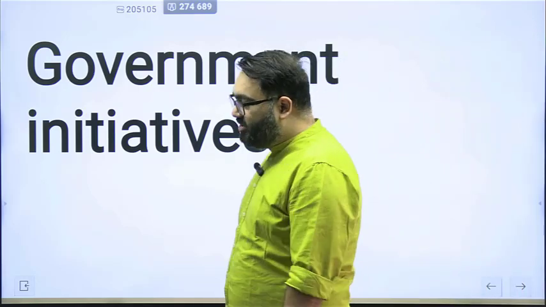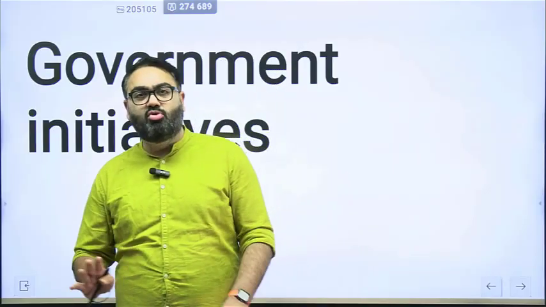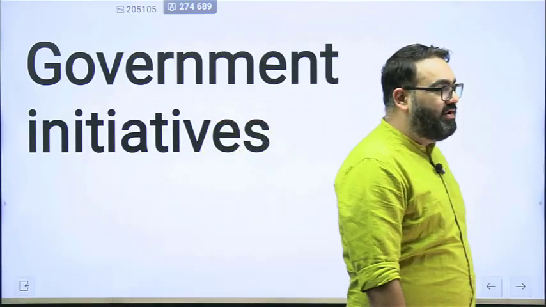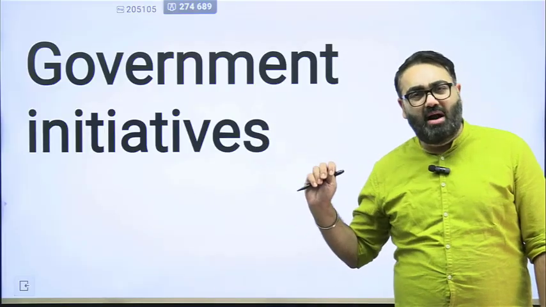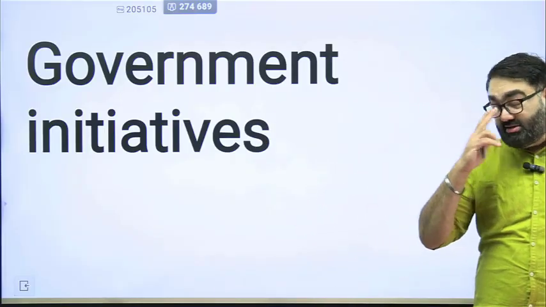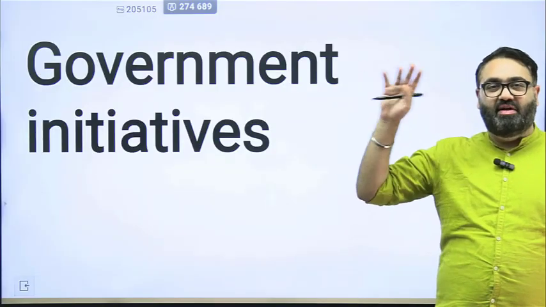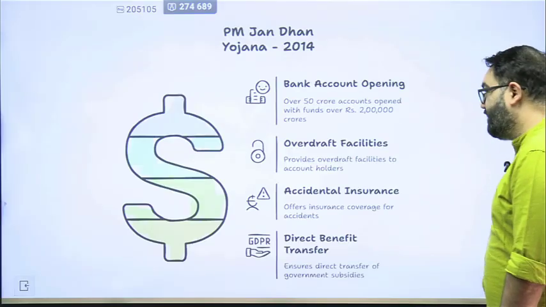Now, I wanted to give you certain examples of government initiatives, especially in the field of rural credit. We are focusing on credit right now. We'll focus on marketing later on. In the rural credit field, what is it that the government has done? We have already discussed NABARD. We have already discussed certain self-help groups like Kudumbashree. Those are two of the very successful things that the government has done to ensure availability of rural credit.